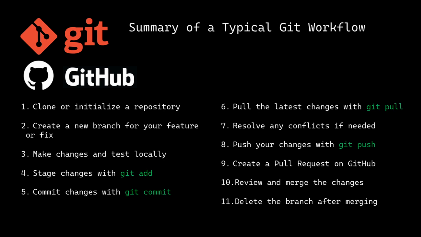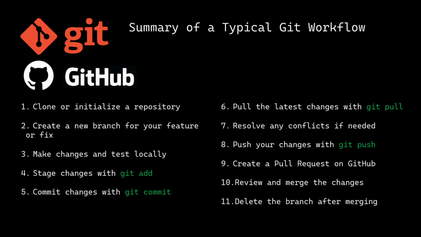And here we're going to look at a summary of a typical Git workflow. This can be very useful, so you have some sort of model to follow. You should clone or initialize a repository, then create a new branch for the features or fixes that you're going to code. Then make changes and test locally.